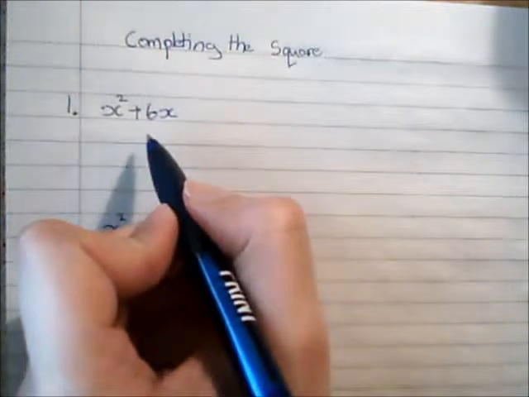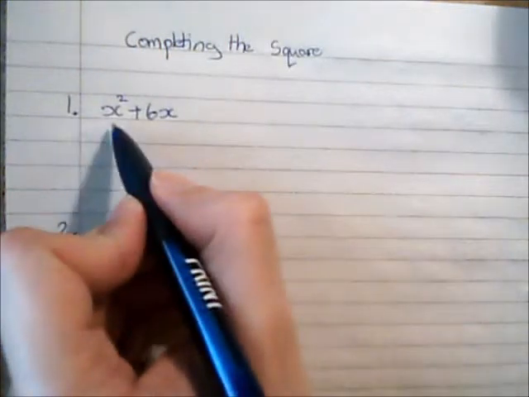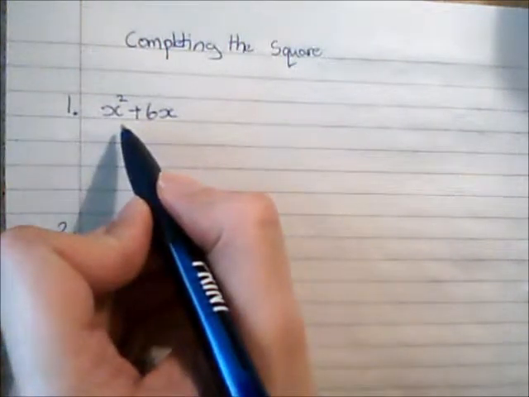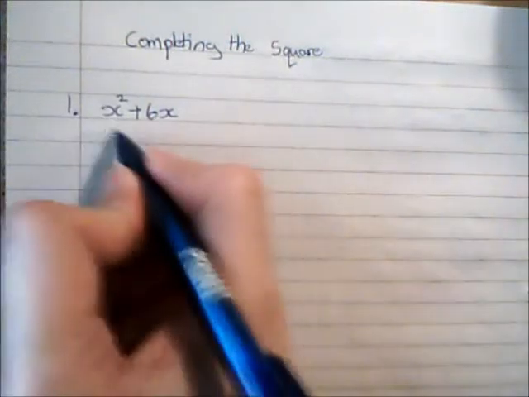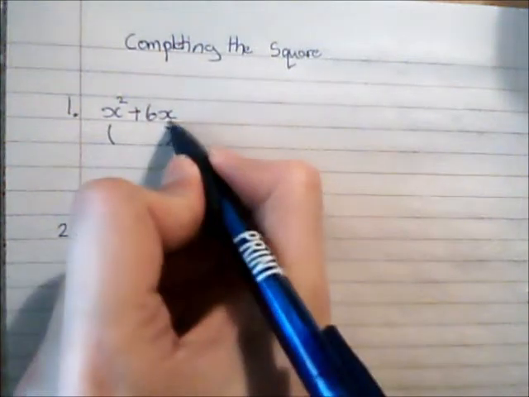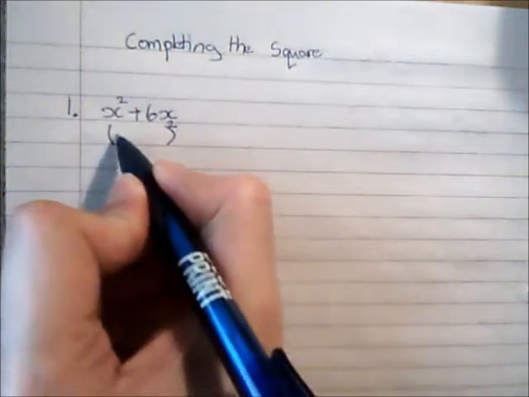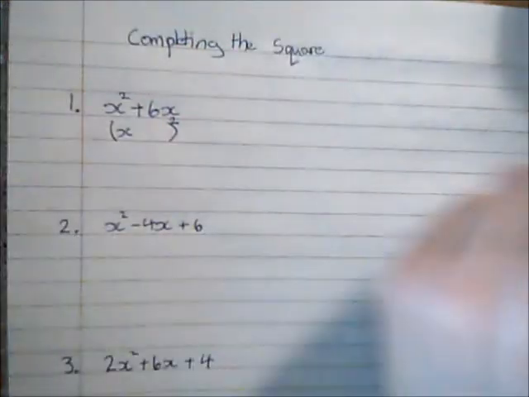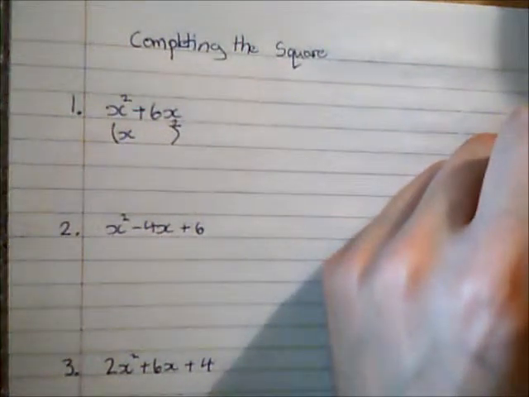Now we can only use the method for completing the square if the coefficient of x squared is 1. And in this case it is. And what I'm going to do is open up a pair of brackets, say that the brackets are squared, and put in x at the beginning of the bracket. And this is how we're always going to start.